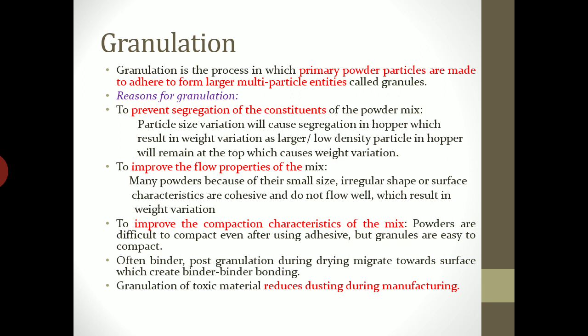Particle size variation will cause segregation in hopper, which results in weight variation, as larger or low density particle in hopper will remain at the top, which cause weight variation. This will not occur if the granules are manufactured, which will have the same size, and hence there will not be any segregation.